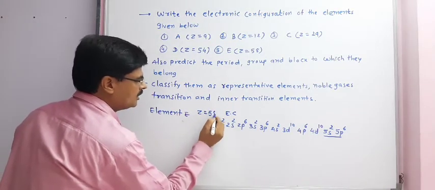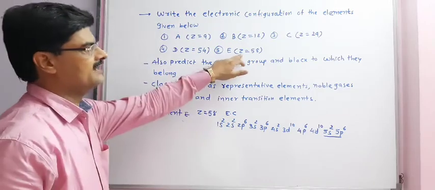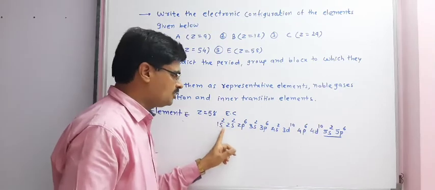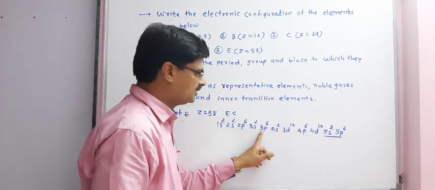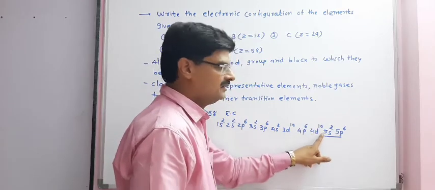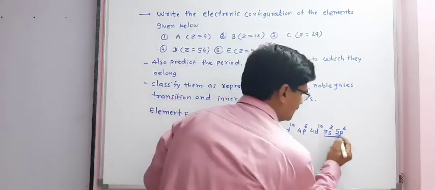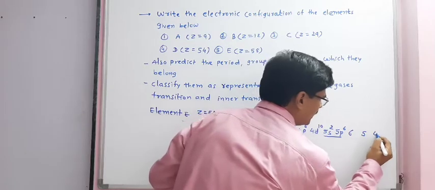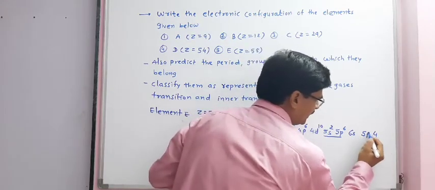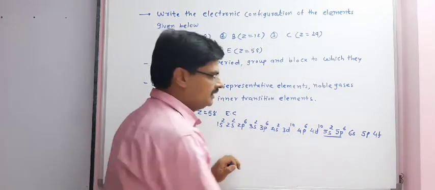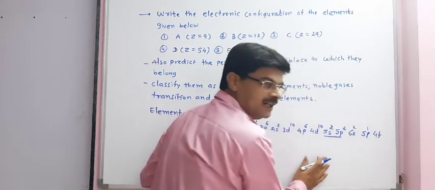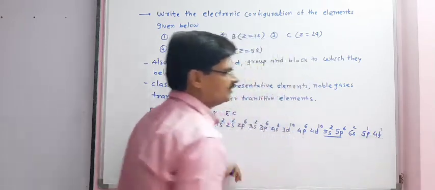Now, for element E, Z is equal to 58. So the electronic configuration will be 1s2, 2s2, 2p6, 3s2, 3p6, 4s2, 3d10, 4p6, 4d10, 5s2, 5p6. Now we have 6s, 5d and 4f orbitals. 6s contains 2 electrons, 5d contains 1 electron and 4f contains 1 electron.